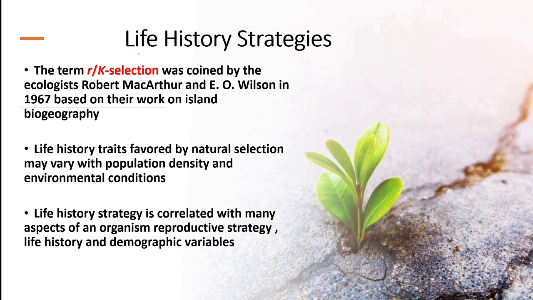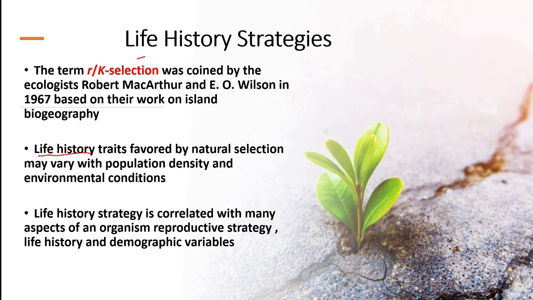First we will understand the meaning of the terminology life history. What does life history mean? It means how the organisms grow, how the organism survives and reproduces over time. Here the organism has to face many trade-offs.